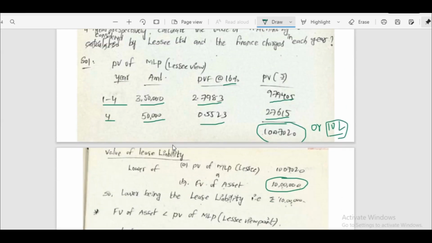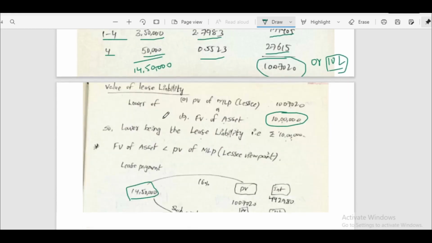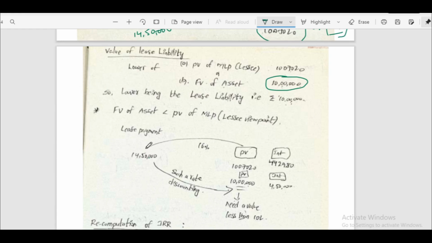That means this amount 3,50,000 into 4 years, that is 14 lakhs, plus 50,000. Total is 14,50,000. This is the total amount payable to the lessor.